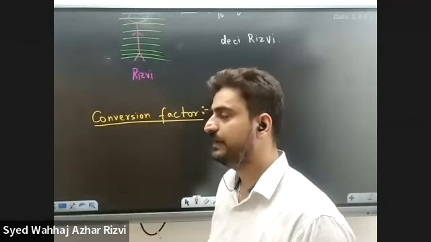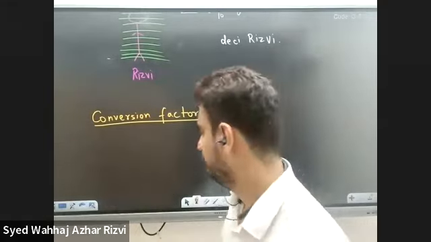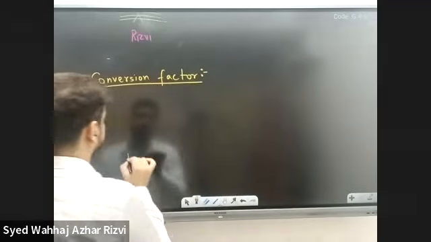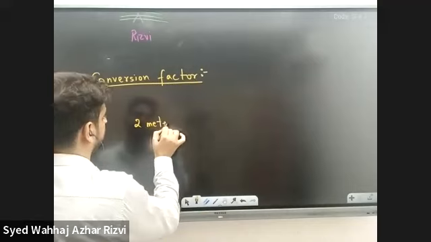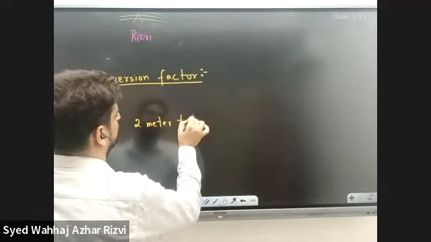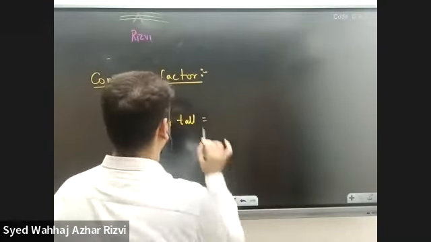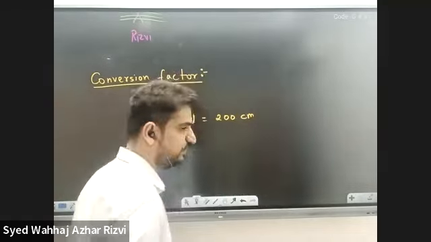But if, for example, I am 2 meters tall, then how many centimeters would there be? There would be actually 200 centimeters. Why?